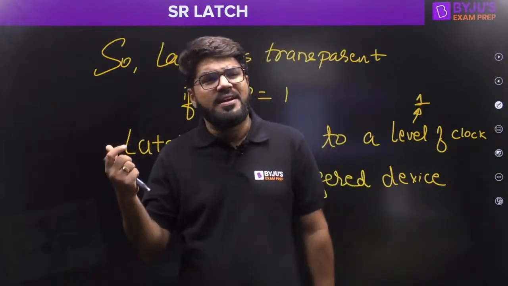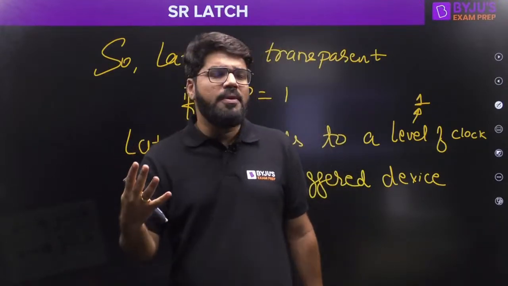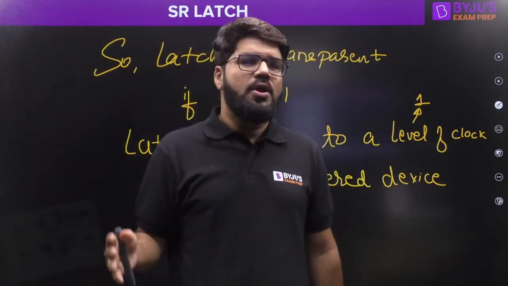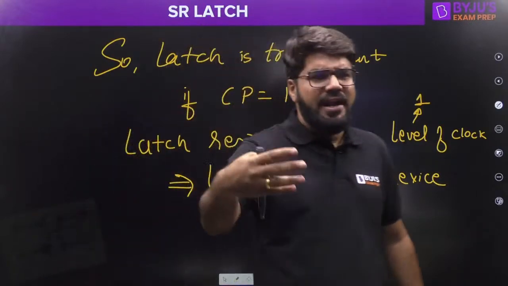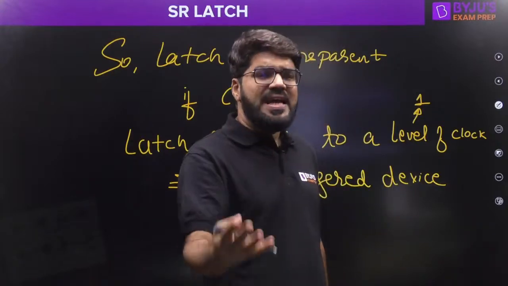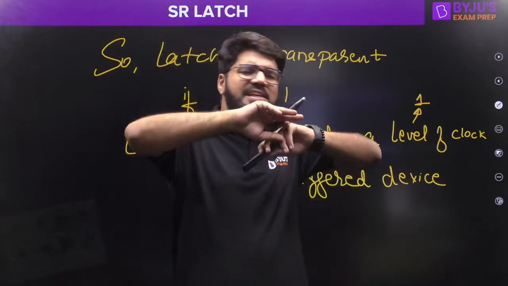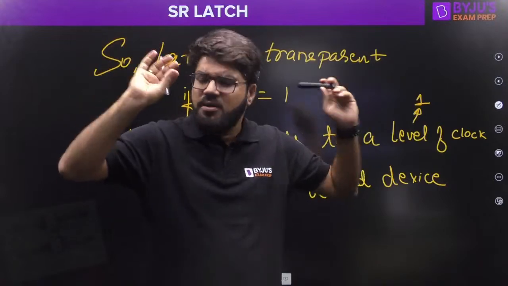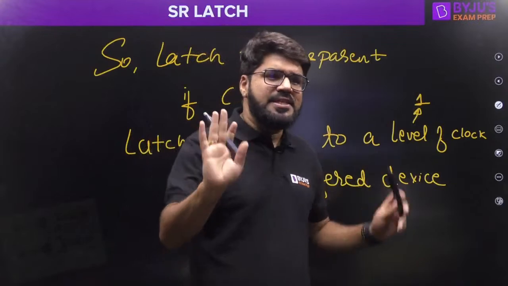So we first started with a device which is an unclocked latch. There is no clocking at all. We identified the problem there, and then we said, okay, let us introduce the clock, let us introduce the door. What type of clocking have we done? Level triggered. There will be a problem that we will identify in the upcoming classes, known as race around condition. And then we go towards edge triggered devices, the flip-flops. I told you that in this entire 6-7 class series, all your concepts of clock, latch, flip-flop, all varieties of questions, everything will be covered. You have to stay tuned for the entire 6-7 classes live with me.